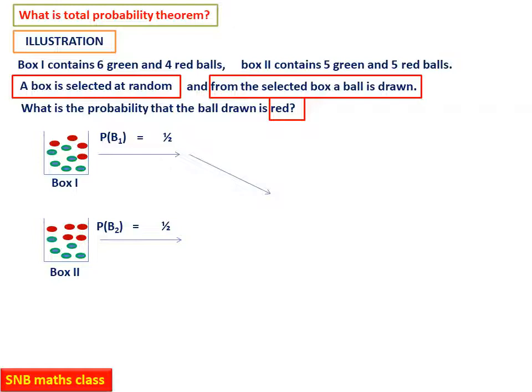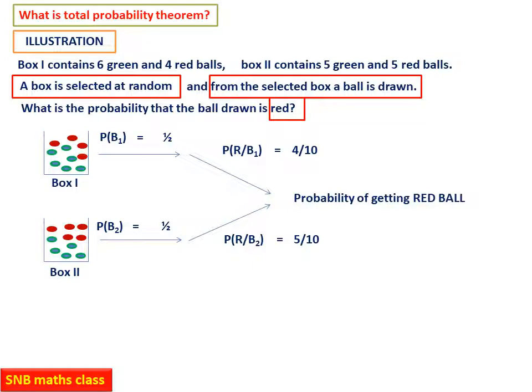Now we can say that if you select the red ball from the first box, it is the probability of R given B1, because this is a conditional probability: the probability of getting a red ball given that the box is B1. In the diagram it is very clear, there are 4 red balls and 10 total balls, therefore it is 4 by 10. Similarly, suppose the box is 2, then once again it is a conditional probability: the probability of getting a red ball given that it is B2. Here it is 5 by 10 because there are 5 green and 5 red balls.